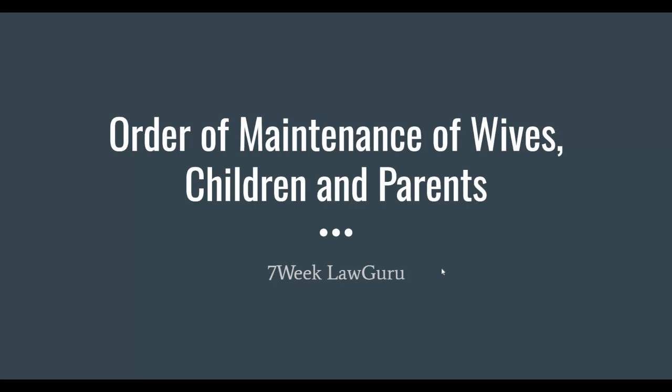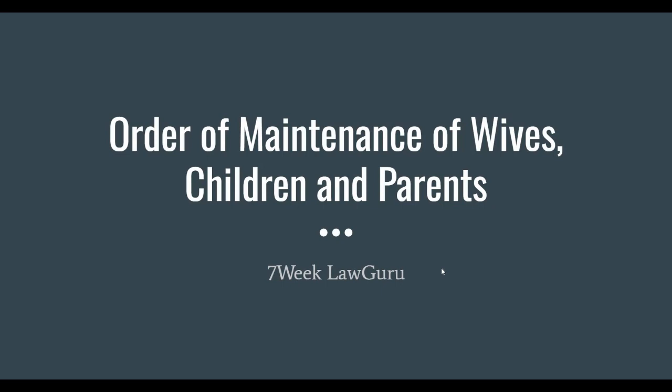So today in this video we will be discussing section 125 CrPC, which deals with the order of maintenance of wife, children and parents. First of all, I will give you a small introduction of what this section provides. Section 125 of the Criminal Procedure Code is one of the most invoked and discussed provisions of the code.